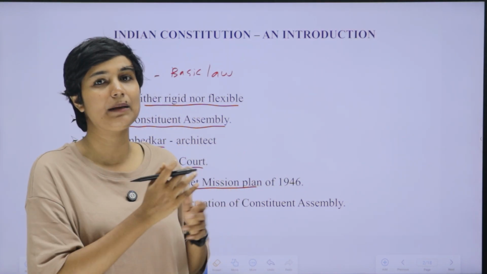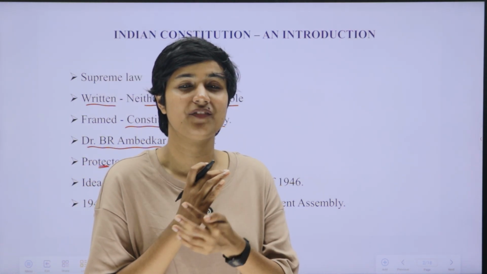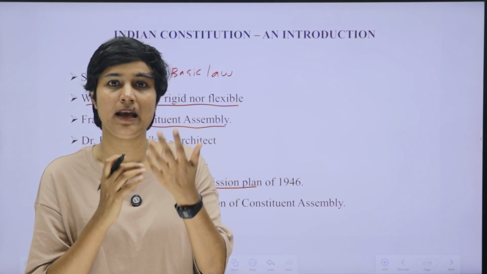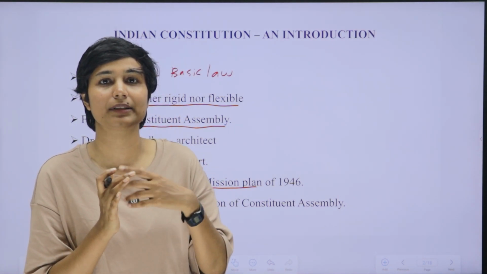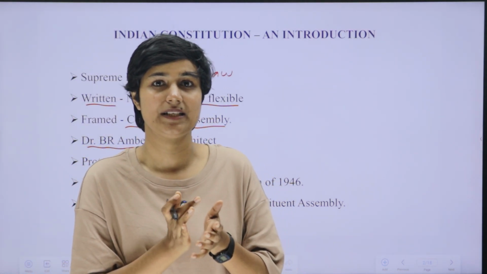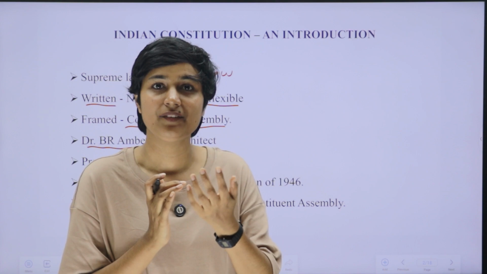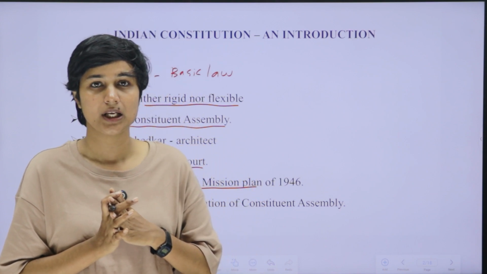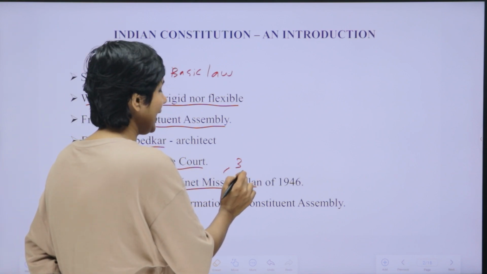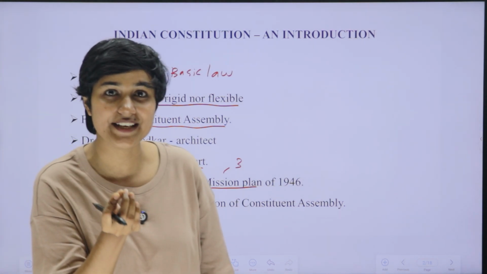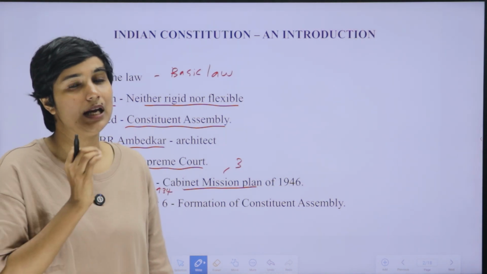So, this Cabinet Mission came to India in the year 1946, and they studied the possibility of making a constitution for India, and for that purpose a Constituent Assembly for India. They went back the same year and submitted a report before the British Parliament, and that was positive. Based on that report, the British Parliament decided to constitute a Constituent Assembly for India for the making of a constitution. Okay. So, this Cabinet Mission had 3 members, and their names are Pethick Lawrence, A.V. Alexander and Stafford Cripps.